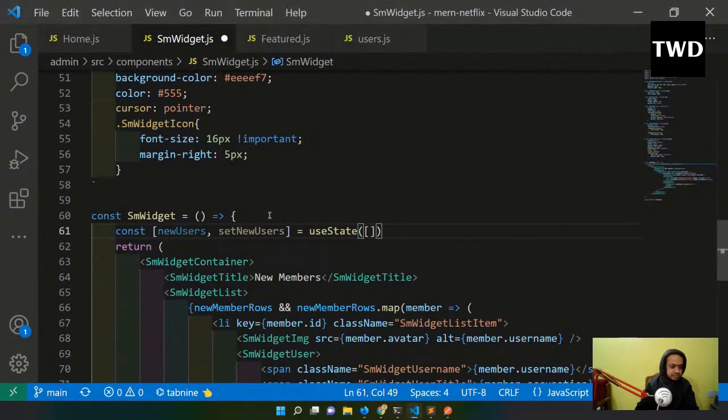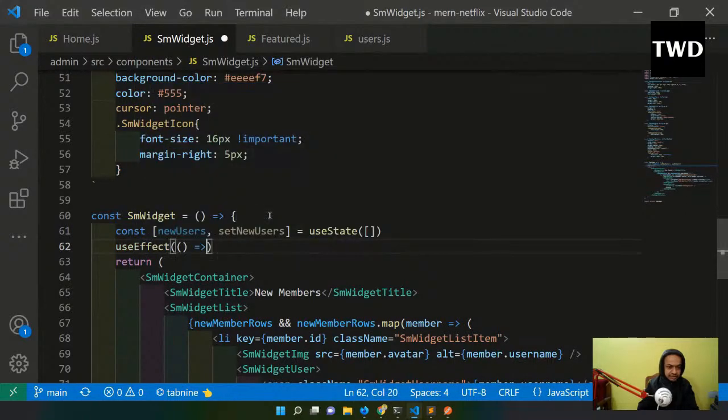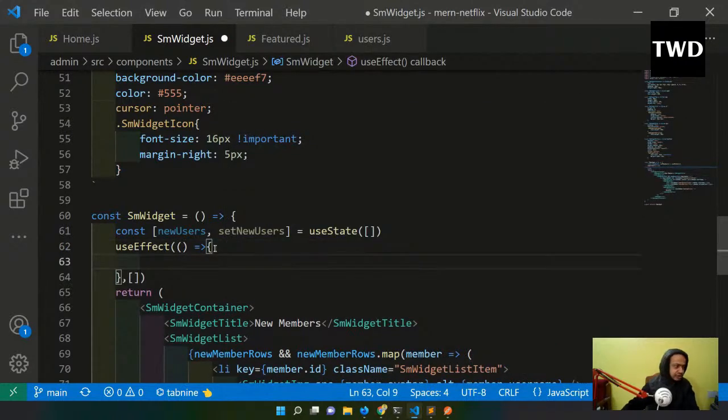And then I'll have this useEffect, and it will run as component did mount, only the first time it will run. Okay, so that is done.